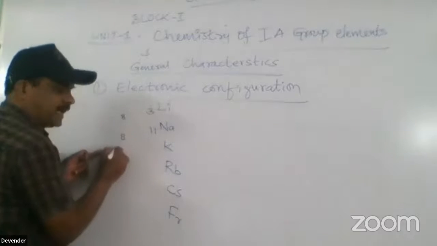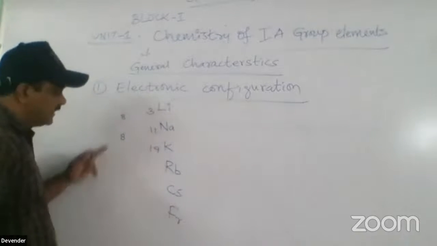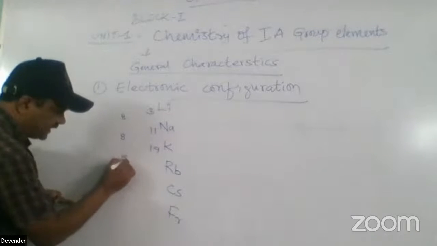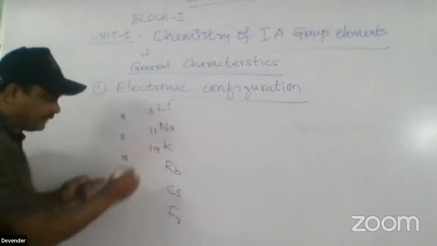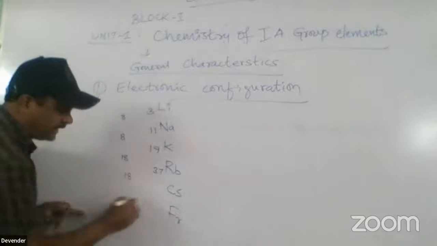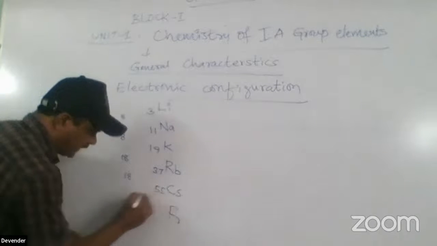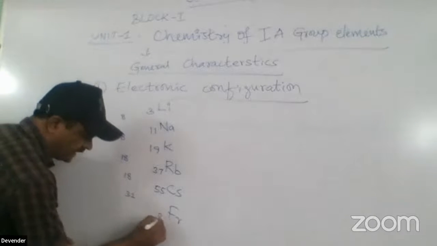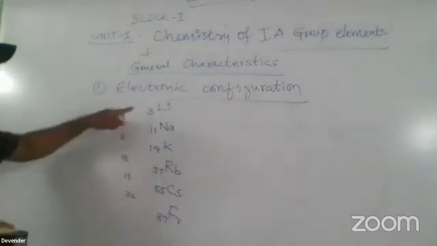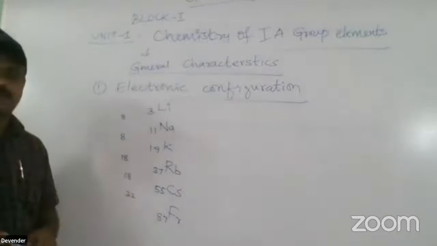Again you have to add 18, and you are getting 19. 11 plus 8 means 19. Next you have to add 18, so 19 plus 18 means 37. Again you add 18, you get 55. Next you add 32, you get 87. This is the atomic number of the first A group elements.